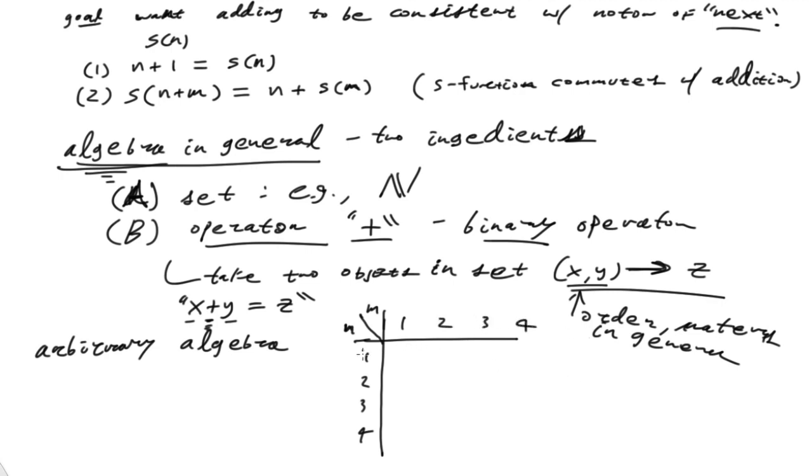Okay, so I want to know, if n is in the first position and m is in the second position, and I take them together, I can say 1 and 1 create, well, I don't care, I'll say it creates 4. It doesn't matter, because this is completely arbitrary. I'm just making arbitrary assignments. If I take two objects in my set, it's associated with a third object. It doesn't have to make any sense. So I can say that 2 plus 1 is equal to 3, but 1 plus 2 is equal to 2. And so we see here, again, order matters.